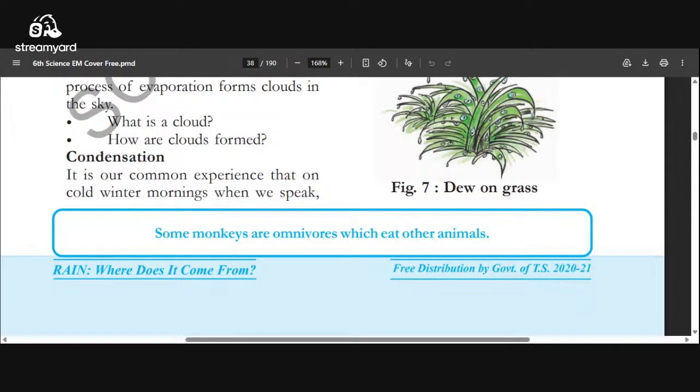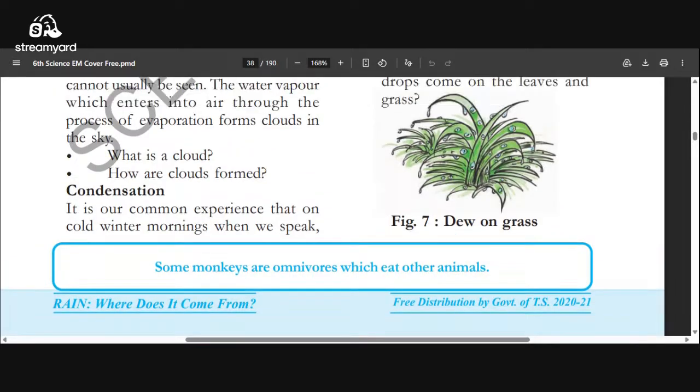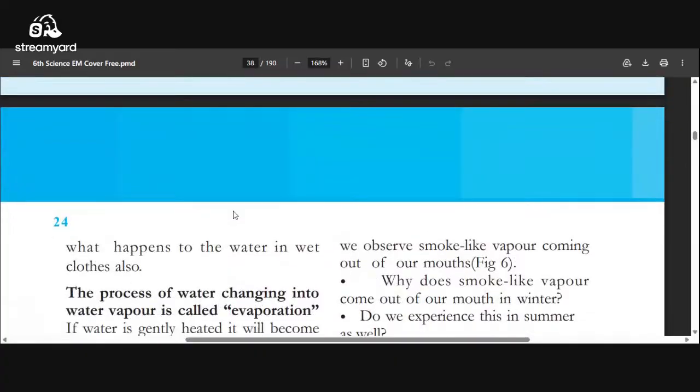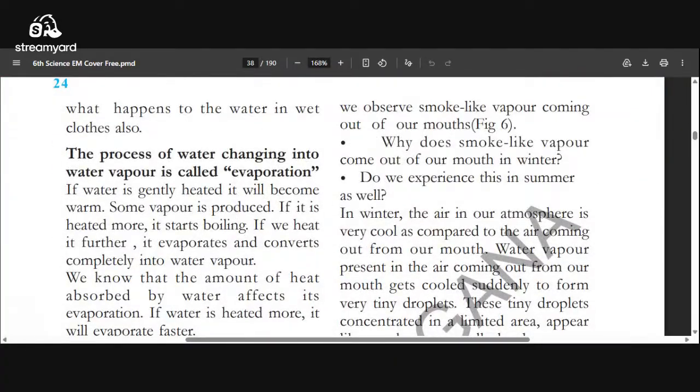Condensation. It is a common experience that on a cold winter morning when we speak, we observe smoke-like vapor coming out of our mouth. We may have had this experience in the winter morning. If we speak, we find some smoke-like structures in front of our mouth. What is that? From our mouth, hot air is coming.